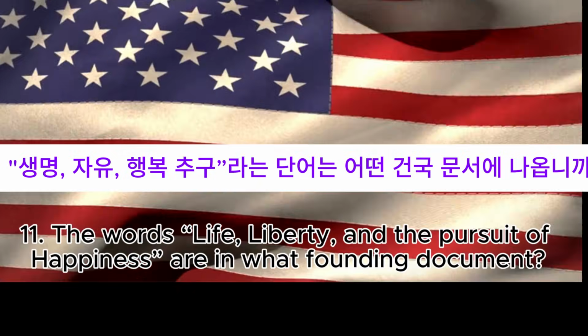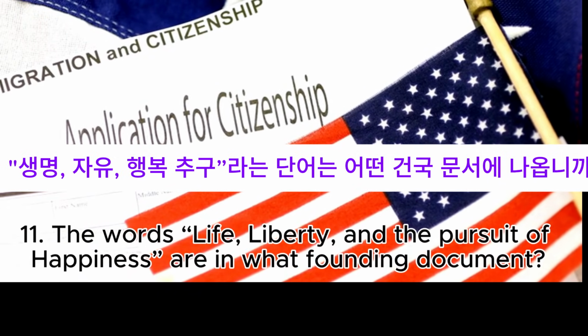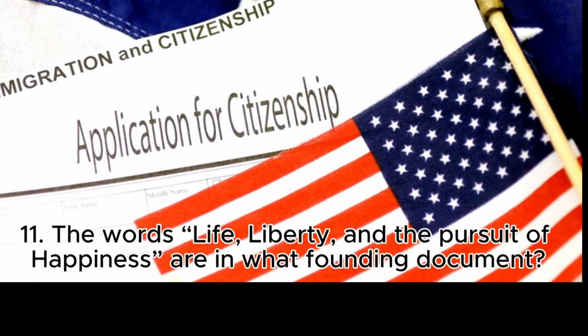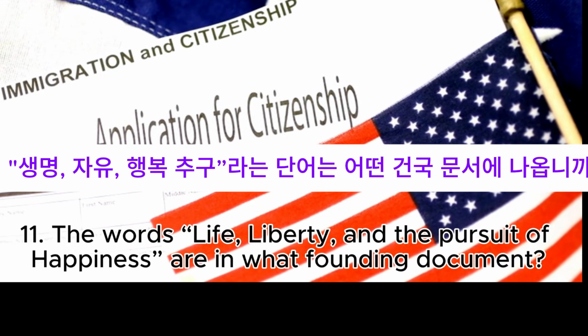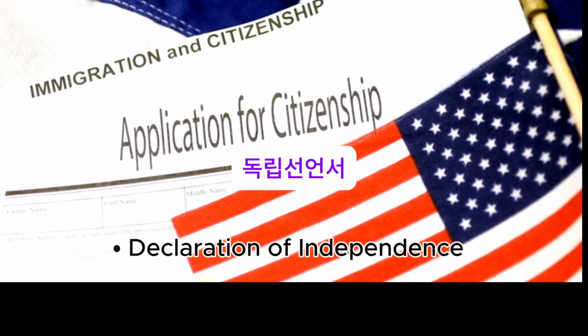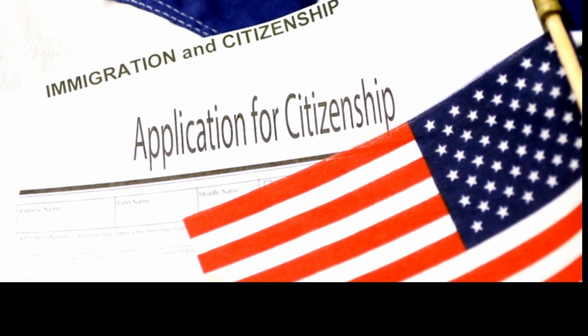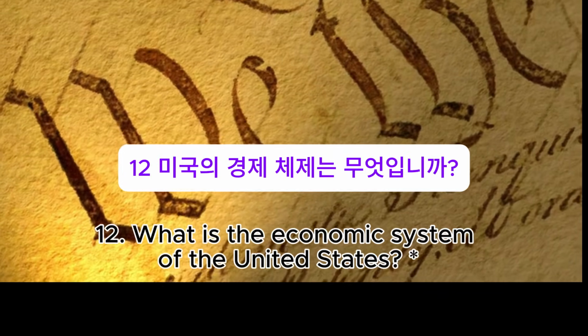11. The words life, liberty, and the pursuit of happiness are in what founding document? Declaration of Independence. 12. What is the economic system of the United States?